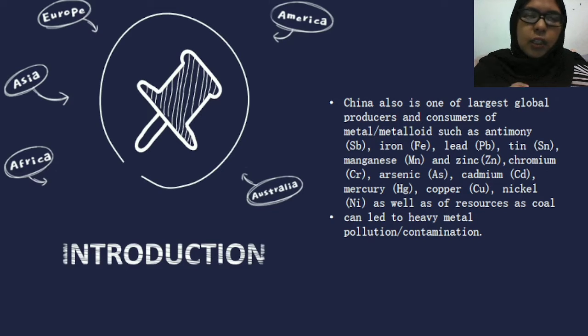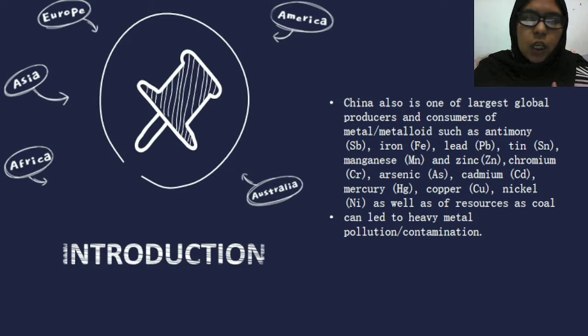The number of studies that have been reviewed show that the highest level of heavy metal exposure is frequent and causes permanent developmental disabilities, so soil pollution by heavy metals has been a major issue in China. Okay, what is a heavy metal? A heavy metal is a metal that has high density and is toxic at low concentration.